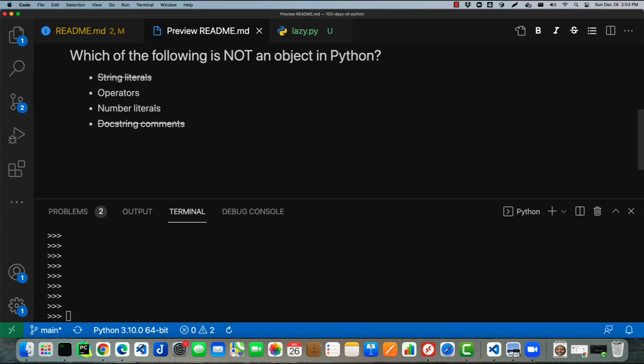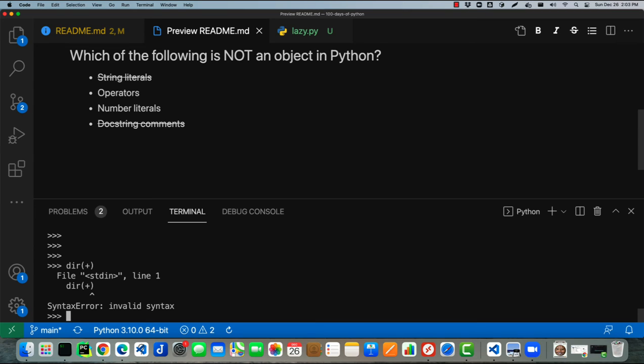What about operators? Let's see what we can do with operators. Let's use our old friend dir on an operator, and we're just going to pick, for example, the operator plus, right? Everyone knows how to add two numbers. Let's go ahead and run dir on this plus operator. Here we seem to be getting somewhere because we could run dir on a docstring comment, and we discovered that it was a string.